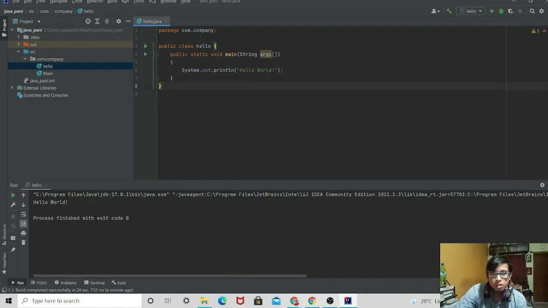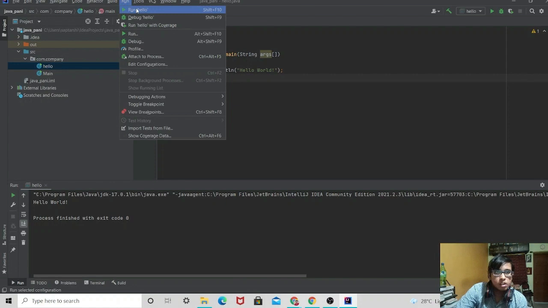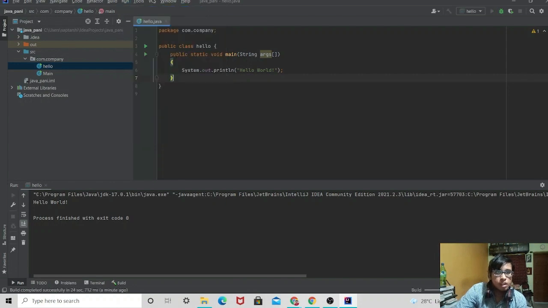Inside the braces of this main we have to write string args, and then system.out.println hello world inside the braces of public static void main. And after we run hello, we see here it is printed hello world here.